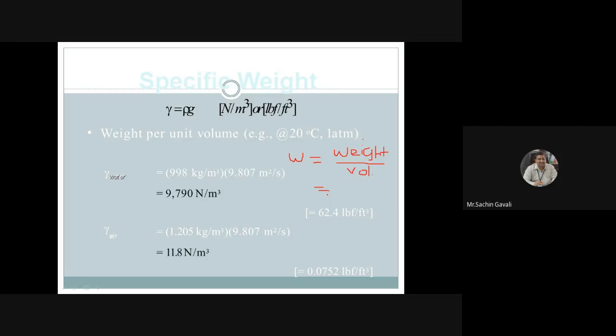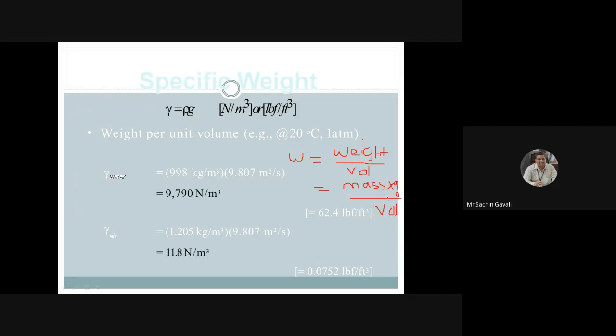So specific weight is equal to weight upon volume. Now weight is equal to mass into acceleration due to gravity g, divided by volume.